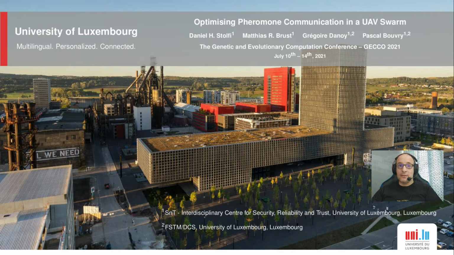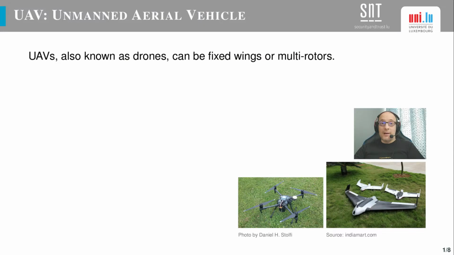This is a video summary of the research work Optimizing Pheromone Communication in a UAV Swarm. Unmanned aerial vehicles, which are also known as drones, can be multirotors, such as quadcopters, or fixed-wing devices, each class having its own advantages and disadvantages.